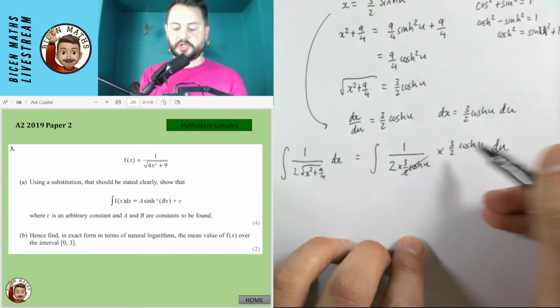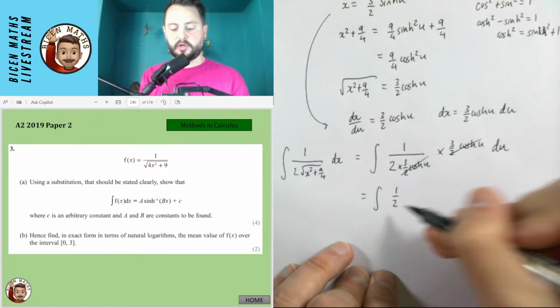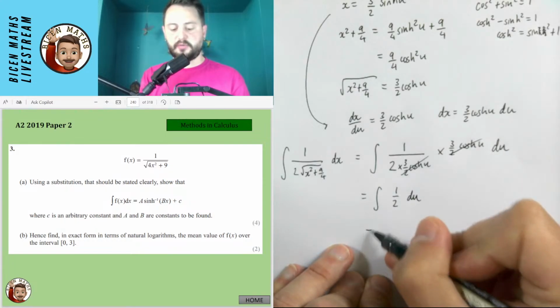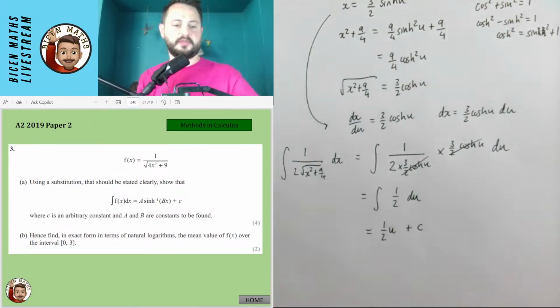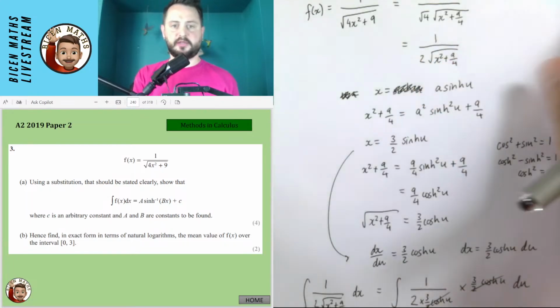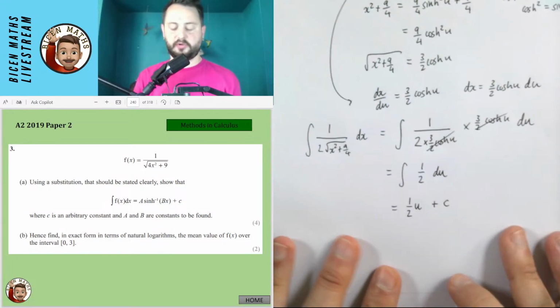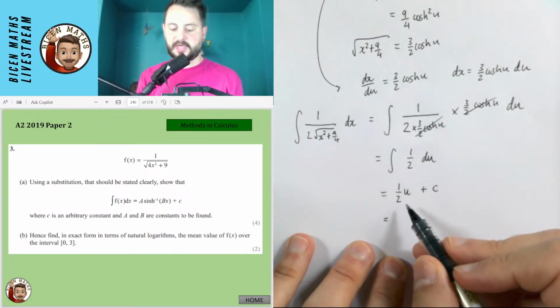So the 3 over 2 cosh u completely cancels out, and we're just integrating 1 over 2 du, which is just going to go to a half u plus c. I think I've made a bit of a meal of this question by doing that bit at the beginning. I don't think I necessarily needed to, but it's still going to work out. We're still going to get the right thing. So I'm going to get my half u plus c.